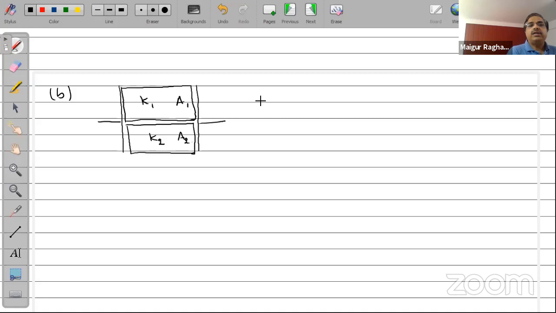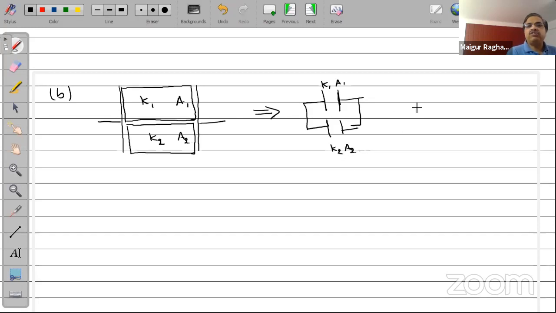So here, this will be like a parallel combination, equivalent to two capacitors connected parallelly to each other. This has K1, A1. This has K2, A2.